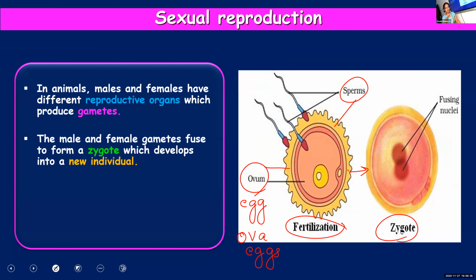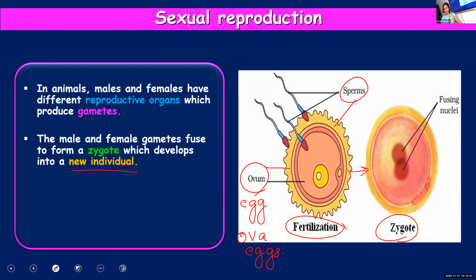When male and female gametes fuse together, a zygote will be formed. And it is this zygote that will develop into a new individual. Even the multicellular organism, when we discussed cells in that chapter, I told you, all the multicellular animals, organisms have developed from a single cell.